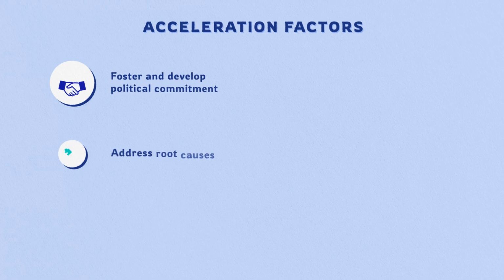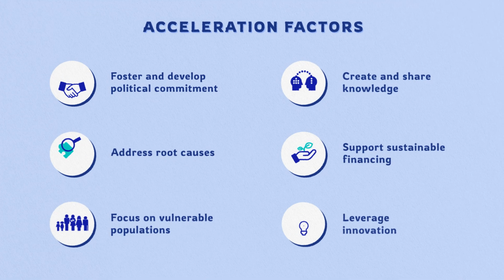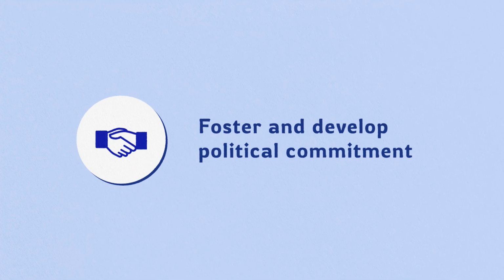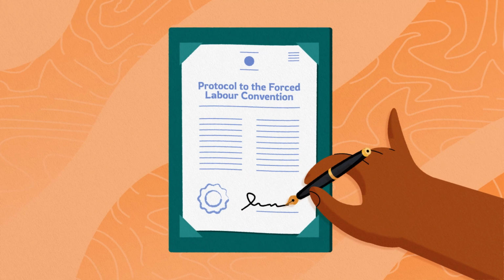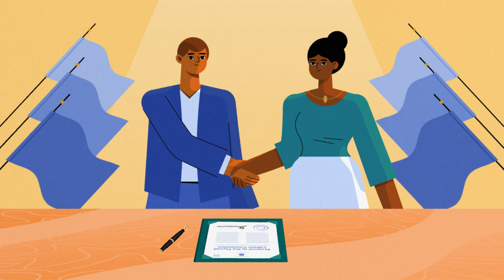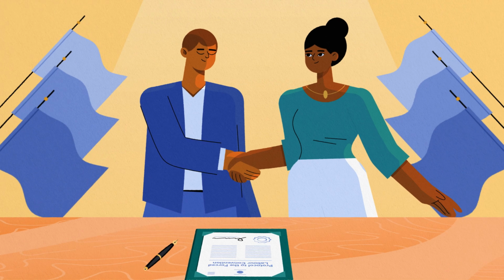The 8.7 Accelerator Lab is guided by 6 acceleration factors. Factor 1. Foster and develop political commitment to keep child labour and forced labour at the top of national, regional and global agendas, and foster a united front between governments, workers and employers.